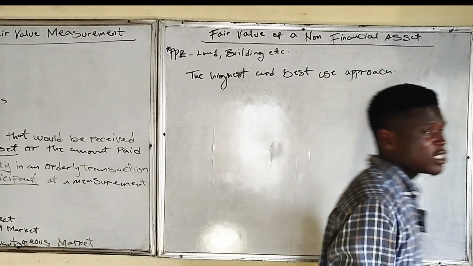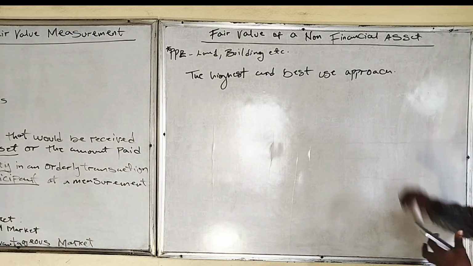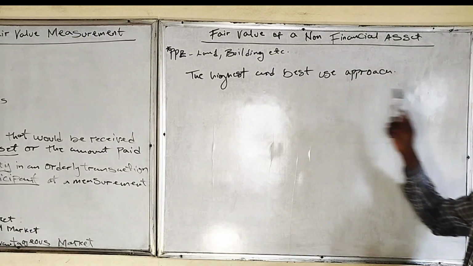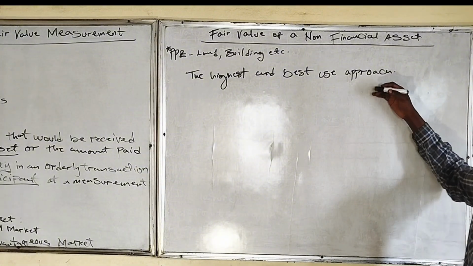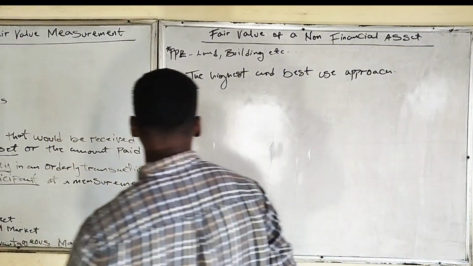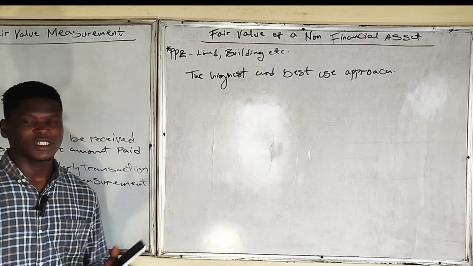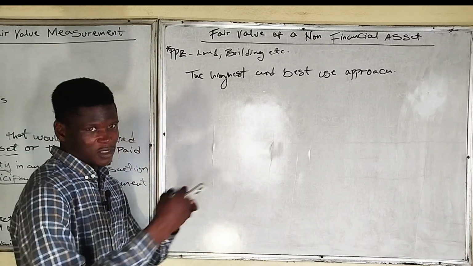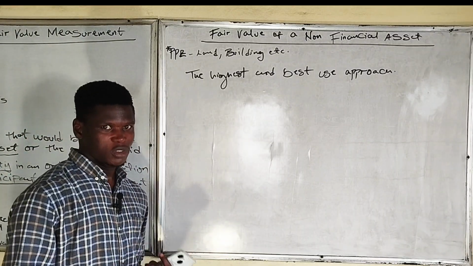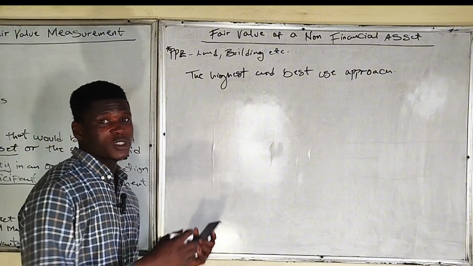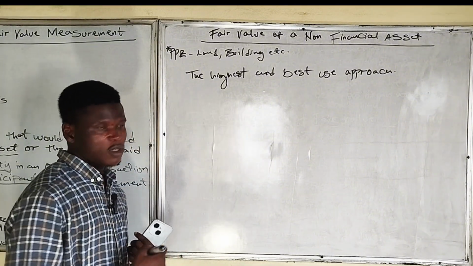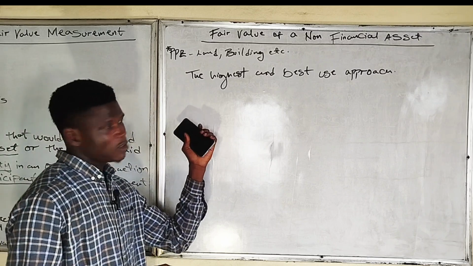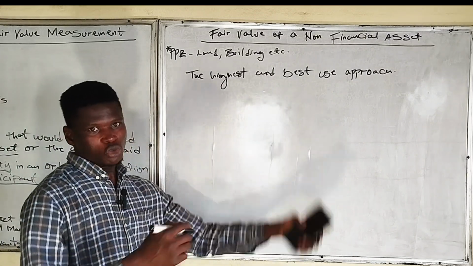So we get the fair value of a non-financial asset using the highest and best use approach. The highest and best use approach means that we check the fair value of an asset that gives us the highest amount to be received. For example, if it is the disposal of an asset, then we check the highest amount that can be received from this asset. And we also consider the use of this asset.